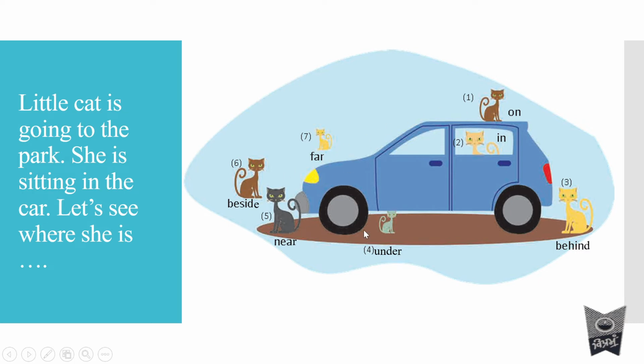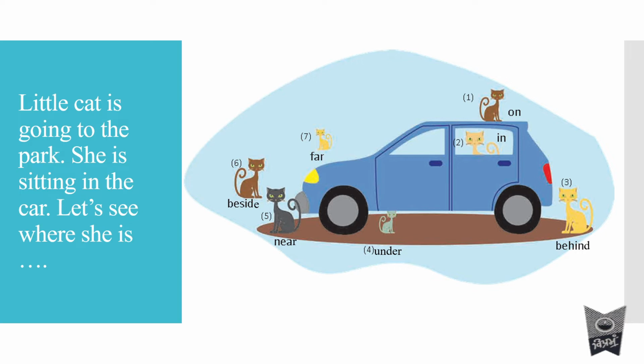Understood? So, here in the first picture, you can see the cat is sitting on the car. In the second picture, you can see the cat is sitting in the car. She has opened the door and she has gone inside the car.